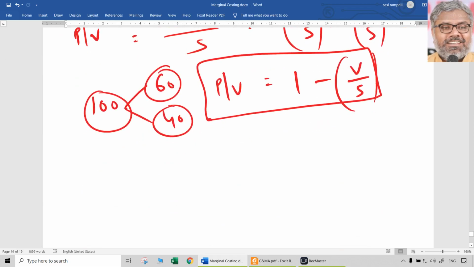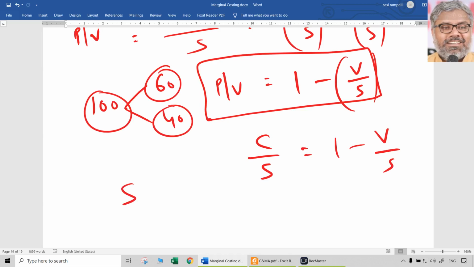So if in a question it is given that PV ratio is 80%, very rare, but if at all, that means variable cost to sales ratio is 20%. On the contrary, if in a question it is given that variable cost to sales ratio is 50%, then PV ratio is also 50%, which means these two ratios are complements of each other. The total of both of them will be equal to 1 naturally. You can take it the other way also. PV ratio is nothing but C by S. So C by S is equal to 1 minus V by S.